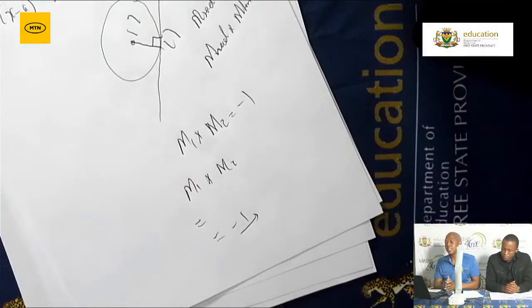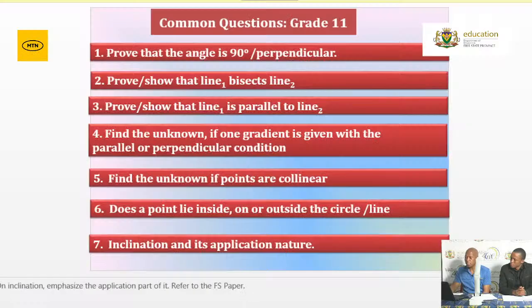Then the angle there is 90 degrees. Right, they ask you to prove or show that line 1 bisects line 2, and you can also be asked to prove that line 1 is parallel to line 2, and then find the unknown if one gradient is given with a parallel or perpendicular. These conditions, grade 12, we need to look at, especially when you are asked to determine the equations.